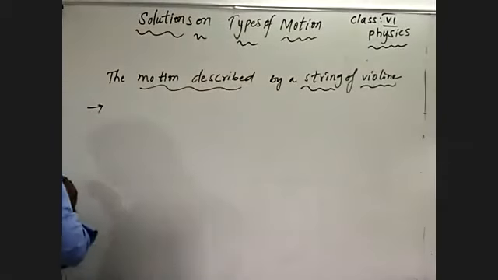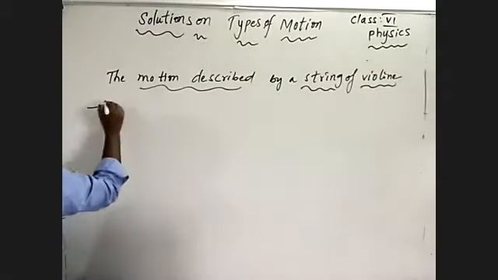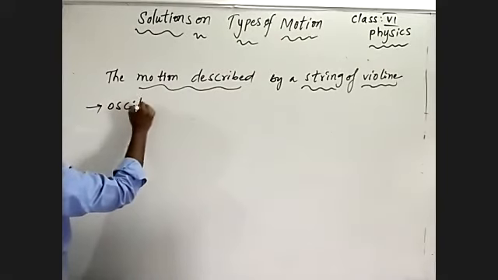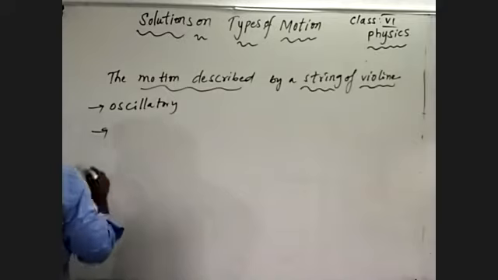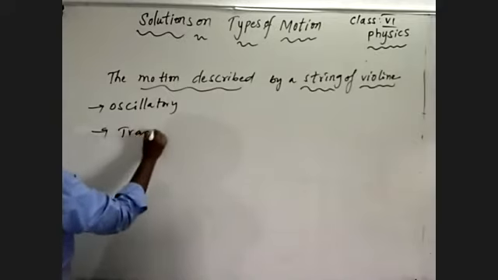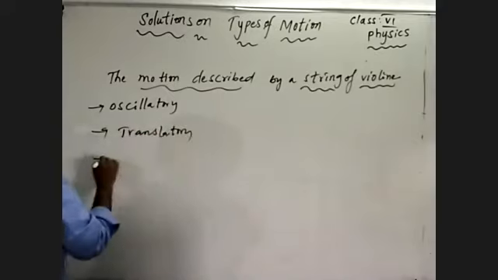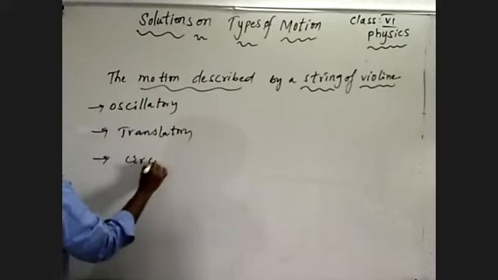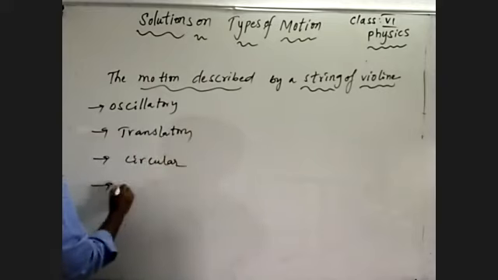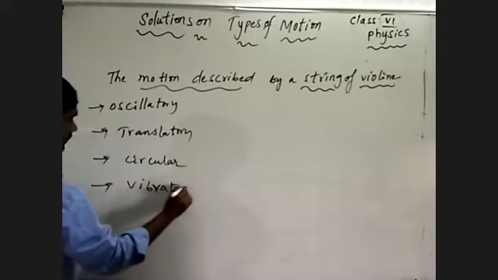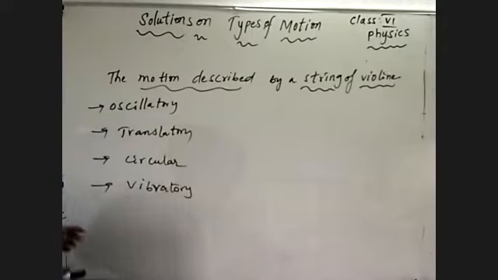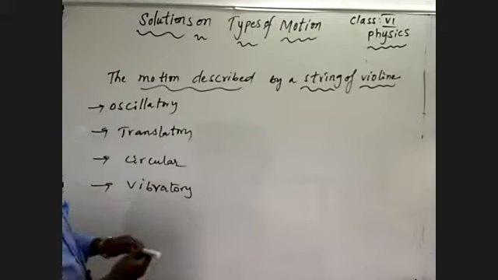I'm giving the options: oscillatory, translatory, circular and vibratory. The motion described by a string of violin.